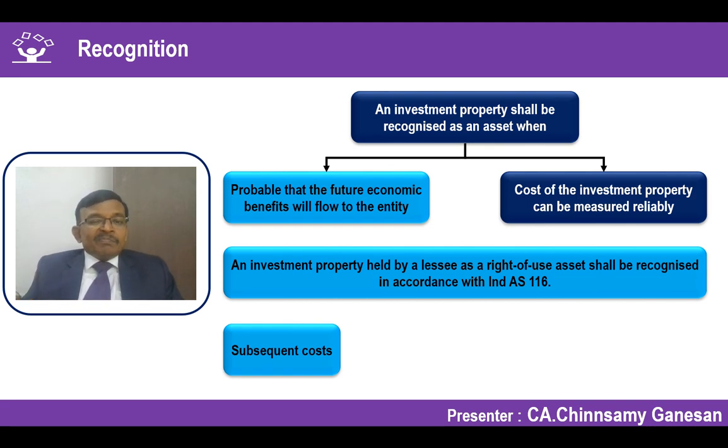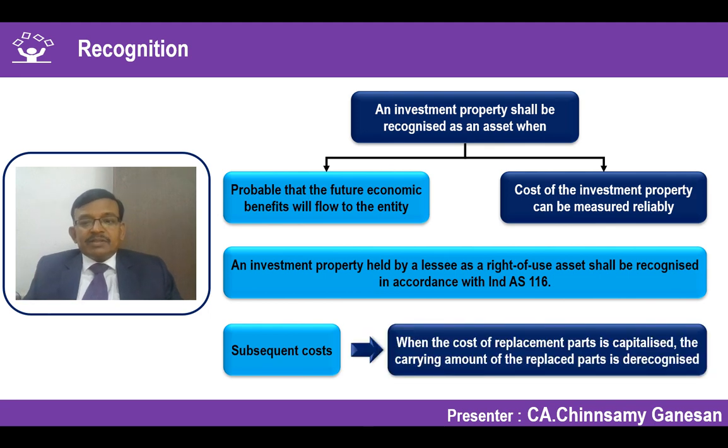Cost of replacement of parts is capitalized and the carrying amount of the replaced parts is derecognized.